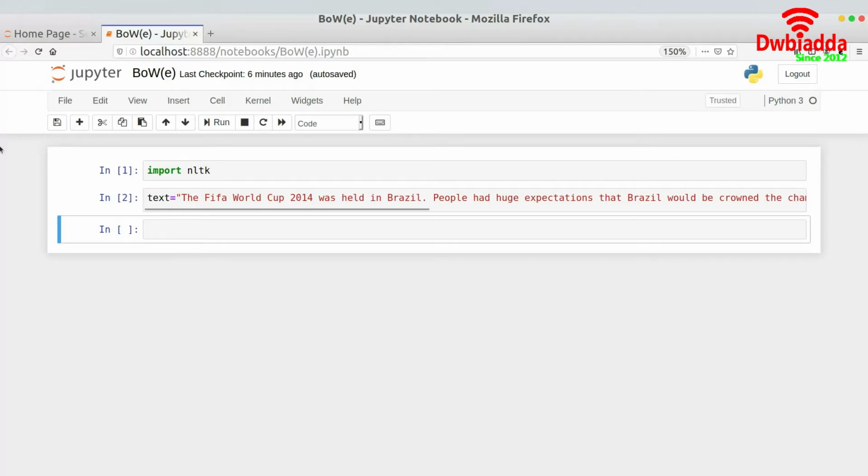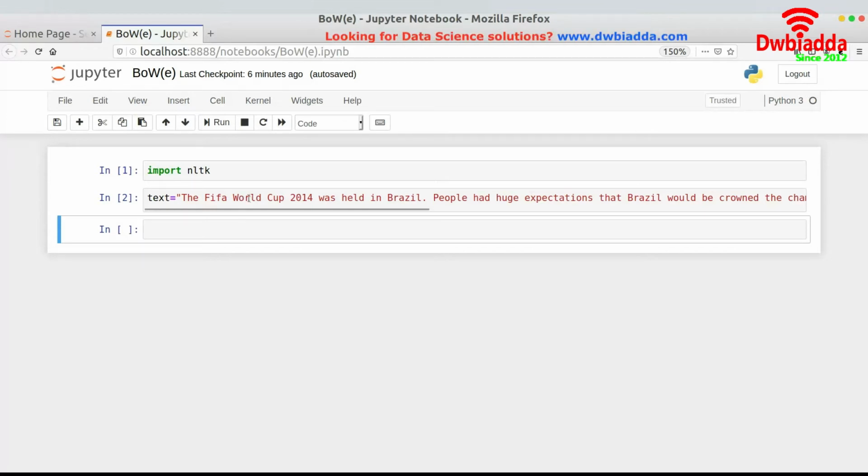In the bag of words model, we will be counting the frequency of the words. Let's suppose if "the" appears 5 times in this text, we'll note that "the" is appearing 5 times. If a word appears 7 times, we'll note that it is appearing 7 times, and then we will put it in the bag, right? So let's just do what I just told. As you might have already guessed, we need to get all of the words, and then we need to calculate the frequency.